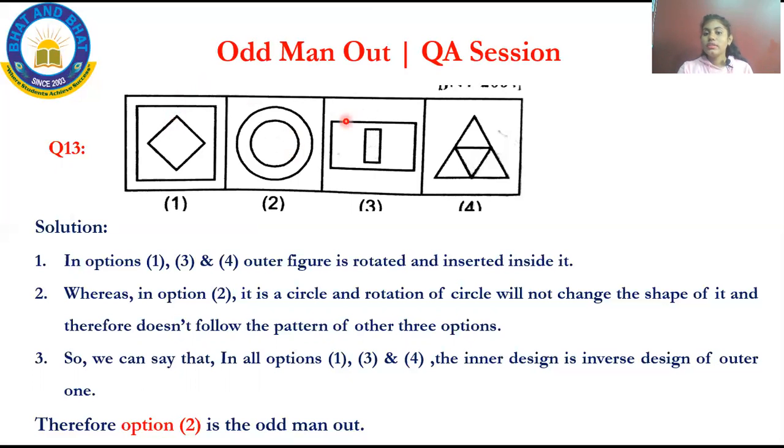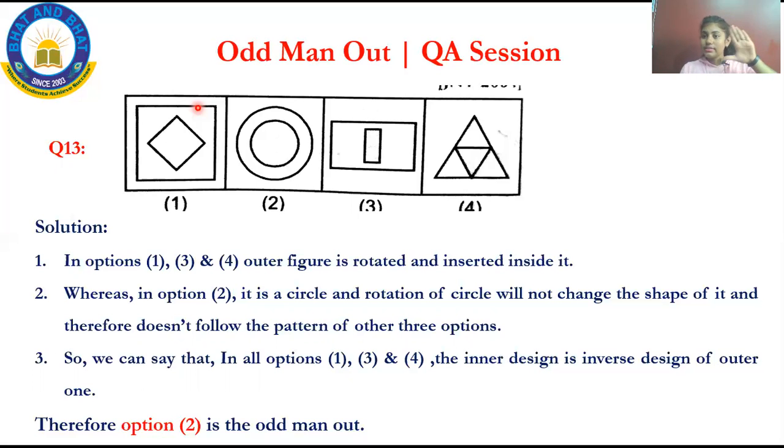In all four diagrams also there are two, that is the outer circle and the inner circle. See how to analyze it. If I rotate the outer circle and place it the same. Now come to option 3. It is also the same, I'll rotate the outer circle and place it in the inner circle.